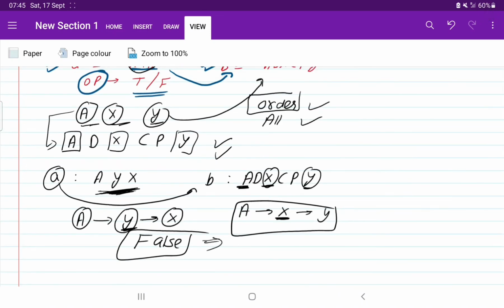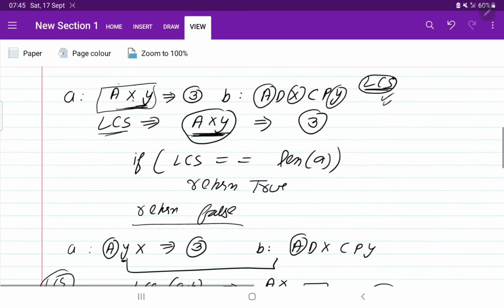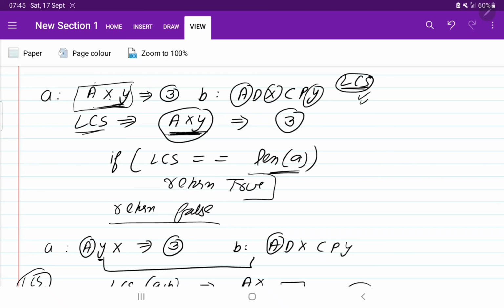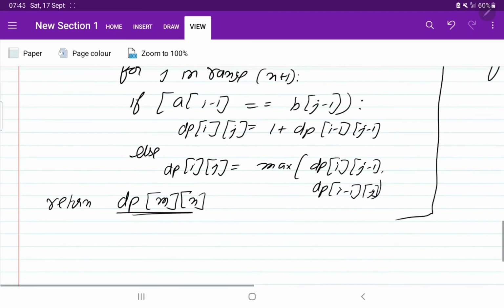So we got to know that we need to find the LCS between the two strings. If the LCS is equal to the length of A, then we return true, otherwise we return false. So I hope you got this solution.